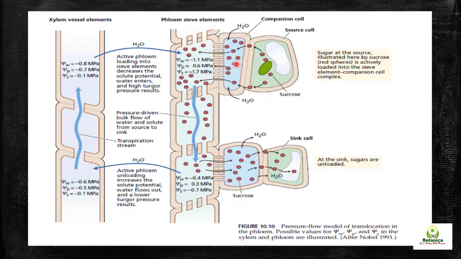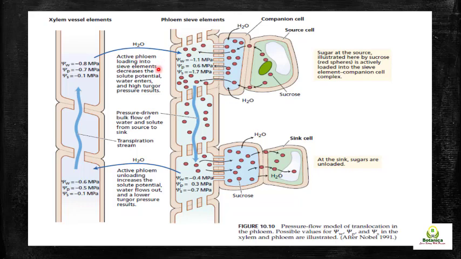So what will happen when there is an increased concentration of sucrose here, as well as when it moves to the sieve tube elements? It decreases the water potential and solute potential. You can see the value of water potential is minus 1.1 megapascal here, while in the xylem there is minus 0.8 megapascal. So the water potential is greater in the xylem, and in the phloem it is low. Water from the xylem will move toward the phloem, and by the movement of water it will increase the pressure here in the sieve tube elements.